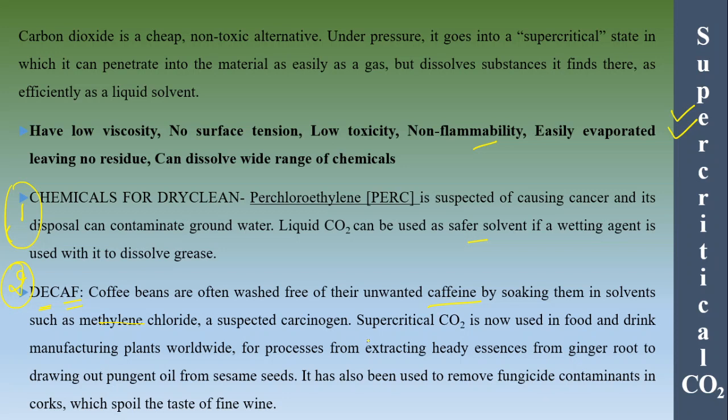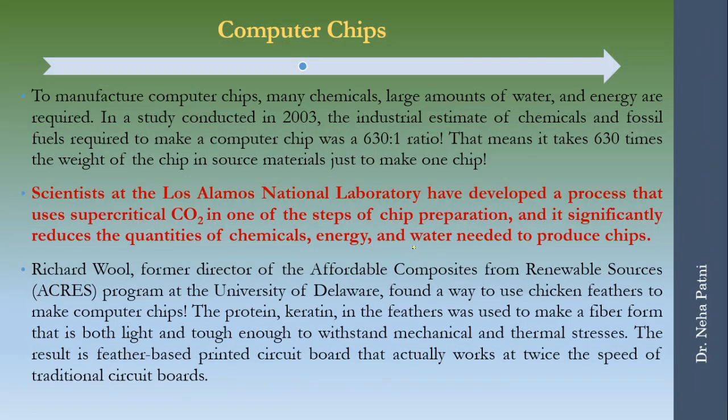You need to replace it. So the solvent you are going to use here is supercritical CO2, which is worldwide being used by bigger companies to extract caffeine. In fact, it is used to extract different essences, like from ginger or from sesame seeds, etc. Also, it has been used to remove fungicide from your corks, which spoils the taste of your wine. So supercritical CO2 is one example.